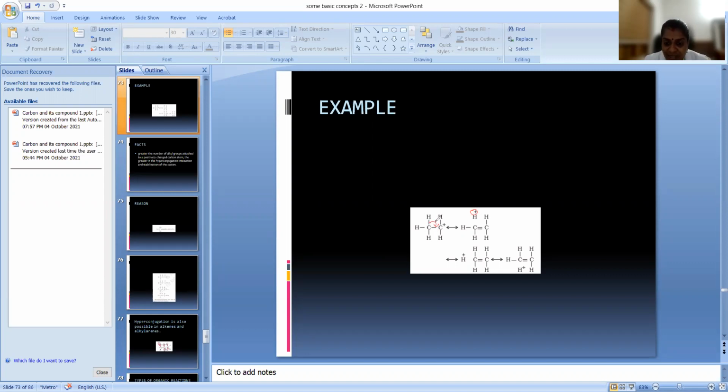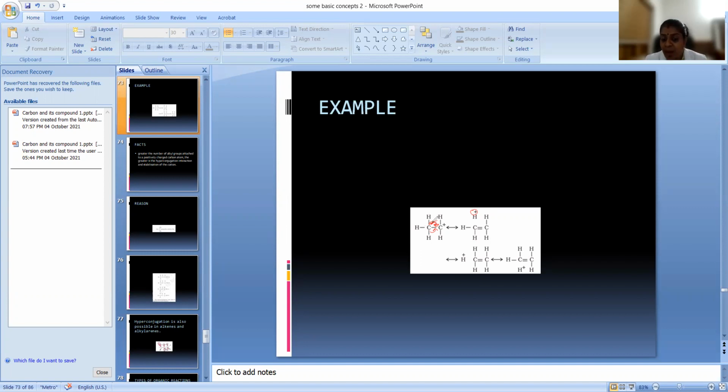In another structure, what can happen? The hydrogen moves to this position, so no bond resonance happens here, and the positive charge is dispersed on this hydrogen, and also this hydrogen. This bond also can shift. So what is happening here?